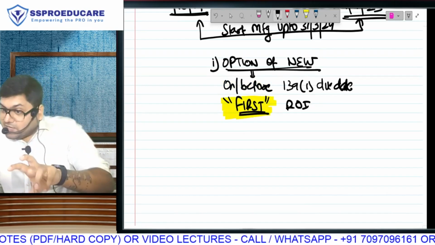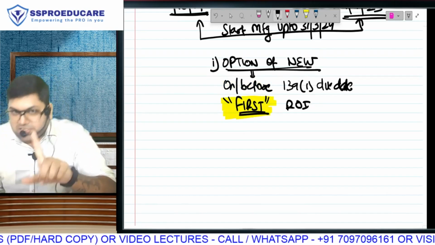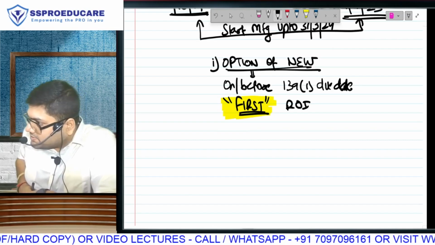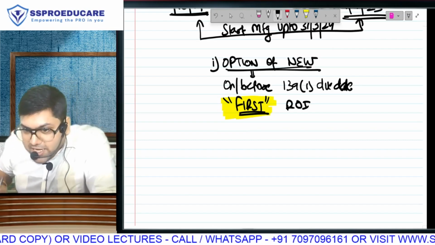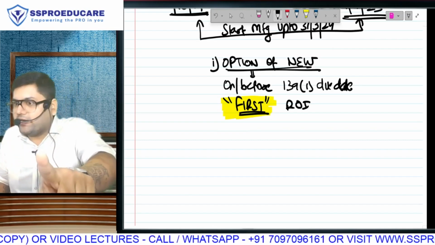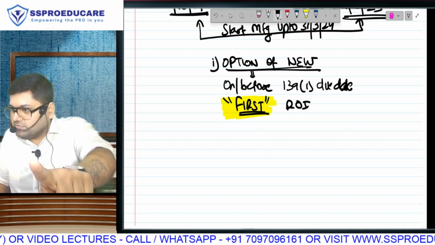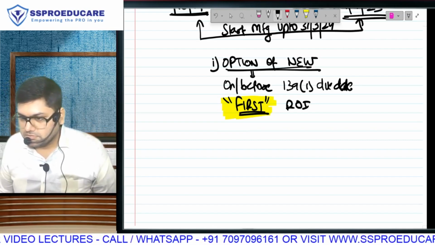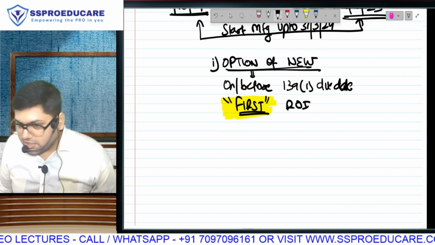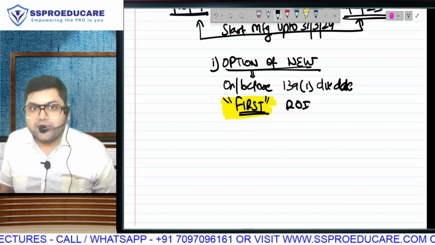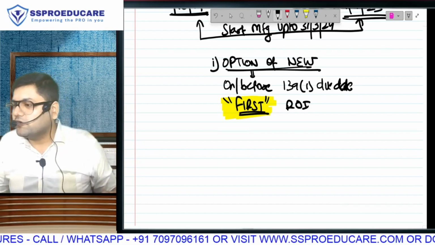Now you have been incorporated and you have started your manufacturing. Are you filing your first income tax return? In the first income tax return, you will have to decide that I want to go in new regime. In the first income tax return, if you select old regime, then 17.16 will not be available.